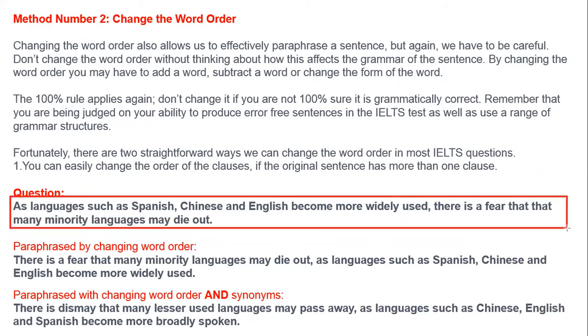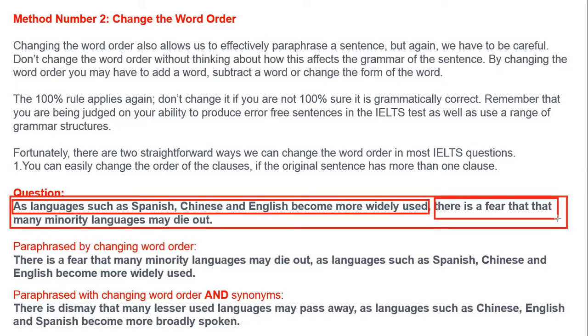This is the example, suppose. Now look here: languages such as Spanish, Chinese, and English become more widely used. Now, this is one part of this sentence, till this part. And can you see the second one from here till the end?